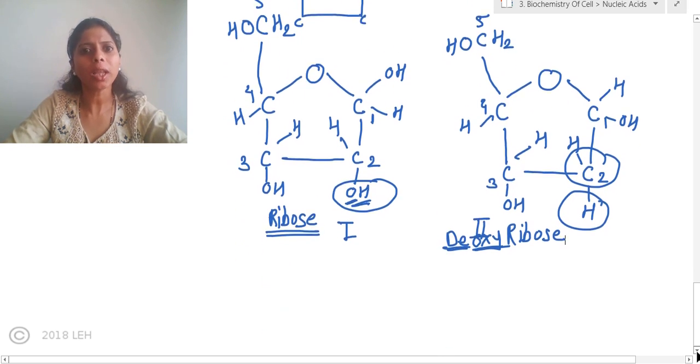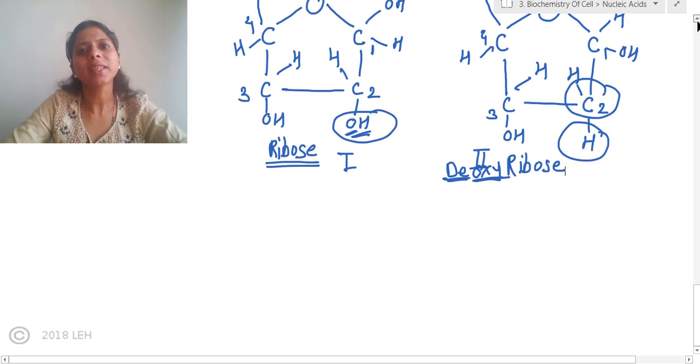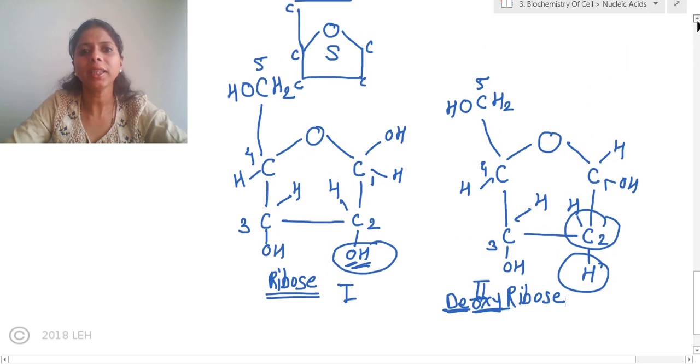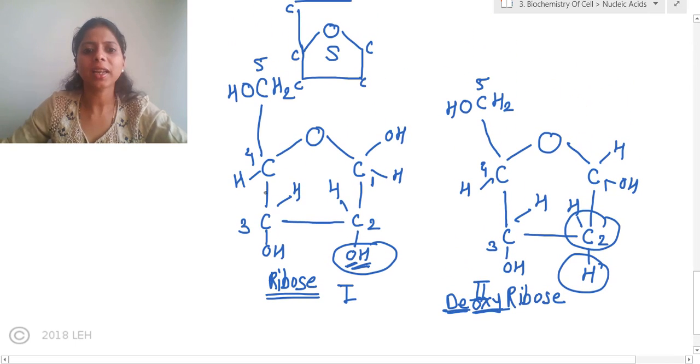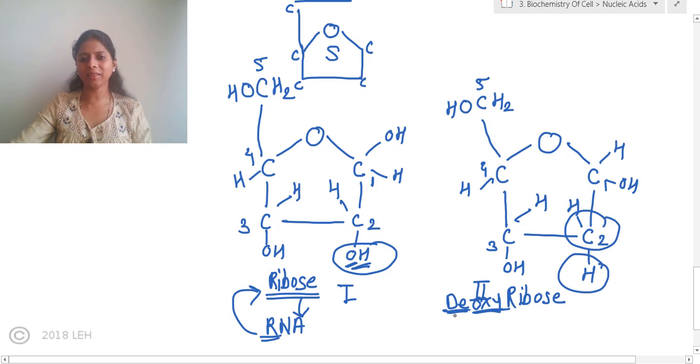Now pay attention properly. We have two types of 5-carbon sugars present in the nucleotide. One is the ribose sugar. This ribose sugar is present in RNA, ribose nucleic acid. This ribose came from ribose sugar. And the other type of sugar is present in DNA. DNA full form is what?